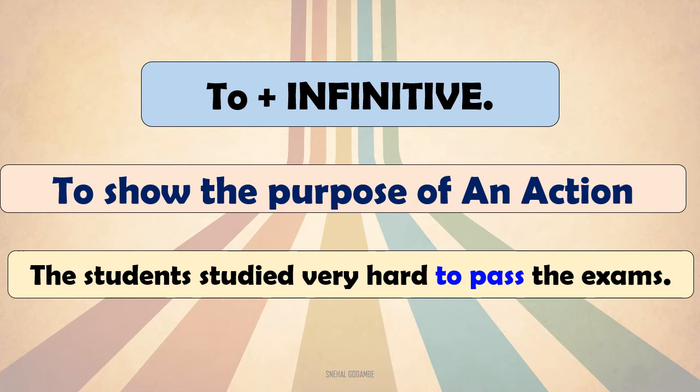the action. In a sentence, the infinitive is used in this way to show whatever action is being done. We will read that example once again. To show the purpose of an action. For example, the students studied very hard to pass the exam. Here, to pass the exam, to pass is showing the purpose of the action of studying. Okay.